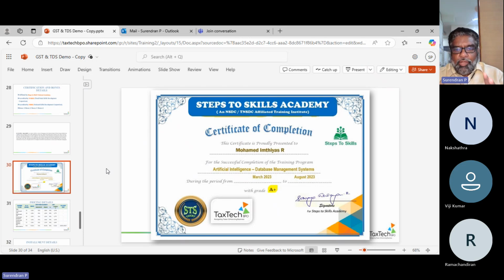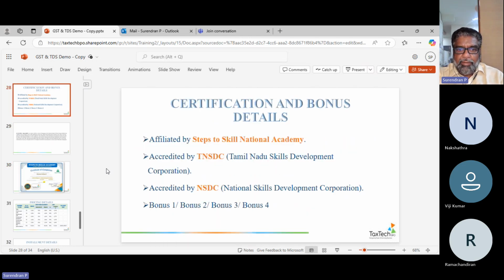You get a proper certification which you can take proudly anywhere, for interviews, job placements, advancements and appraisals. It will be used from multiple angles.